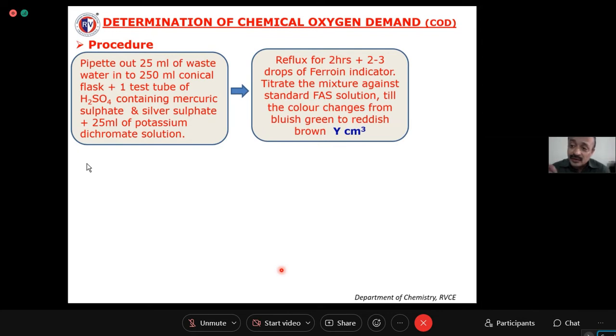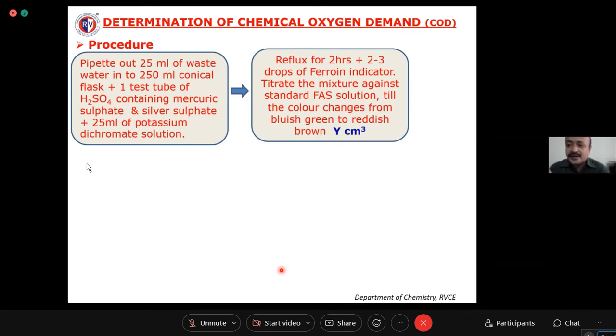If you add that to the flask, unconsumed potassium dichromate will be there. What is the nature of potassium dichromate? It is an oxidizing agent that oxidizes Fe+2 to Fe+3. Once it oxidizes Fe+2 to Fe+3, the color of the indicator changes to bluish green.